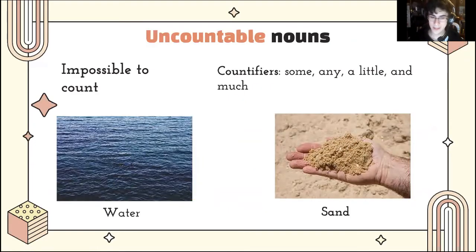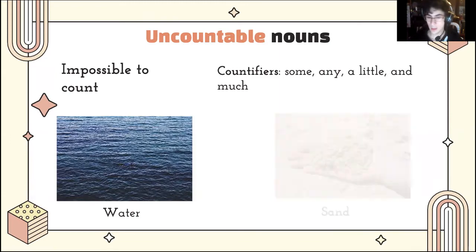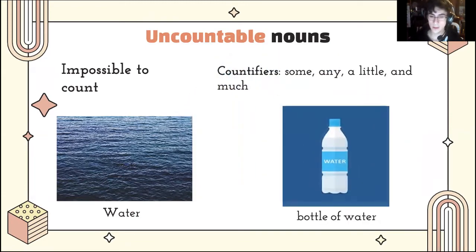Uncountable nouns are in a state that is impossible to count. For example, liquids or things similar to liquids, such as sand or the air. They are always singular and use the quantifiers some, any, a little, and much. Some uncountable nouns can transform into countable if you give them a measure or a box. For example, water is uncountable, but a bottle of water is countable.